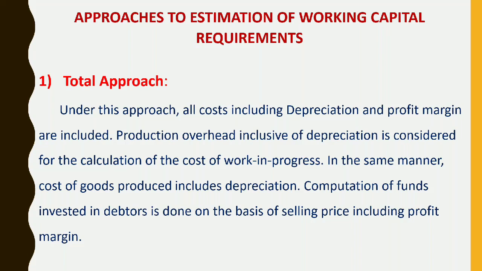Computation of funds invested in debtors is done on the basis of selling price including profit margin. So in short, depreciation must be included in calculation of cost of work in progress and cost of goods produced, and profit margin is included in computation of funds invested in debtors.